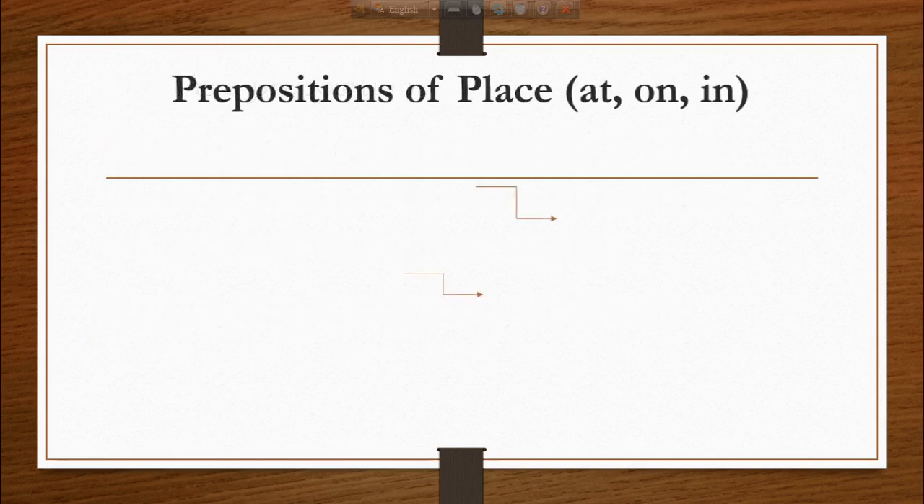Today we are going to do a lesson on the prepositions of place. So we are going to look at when we use in, on, at when we are talking about places. So the first situation is at. When we use the word at, we use the word at to mean a specific point or place.